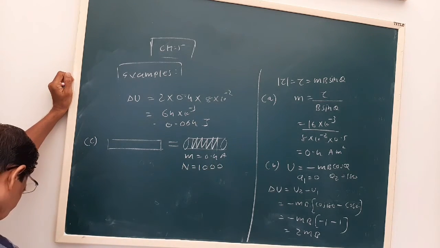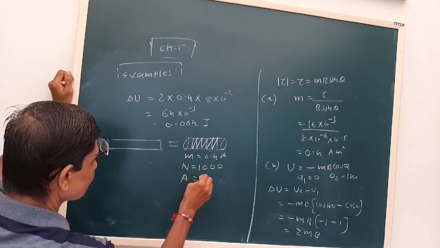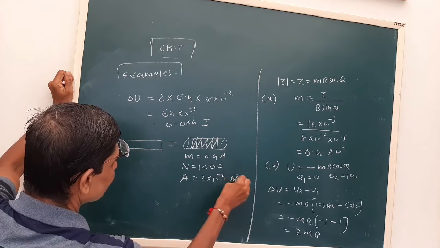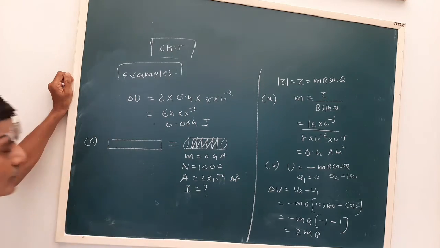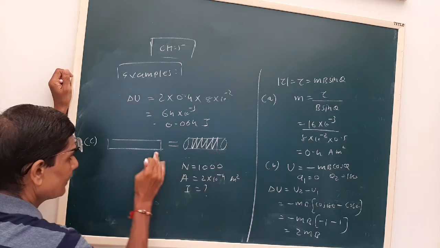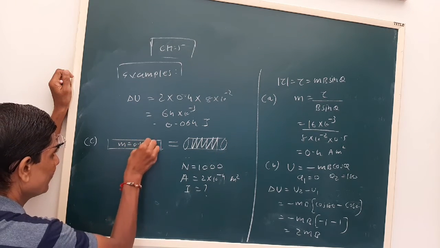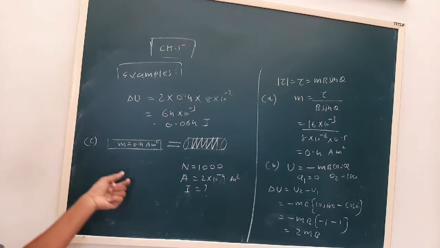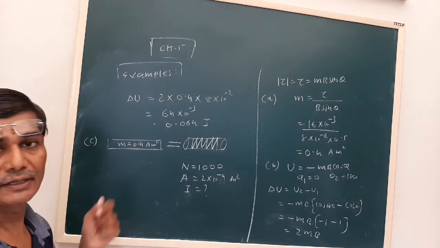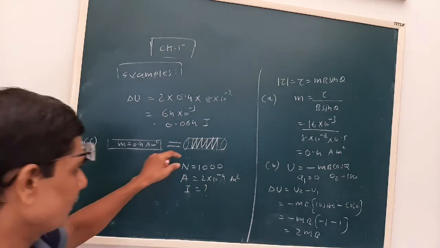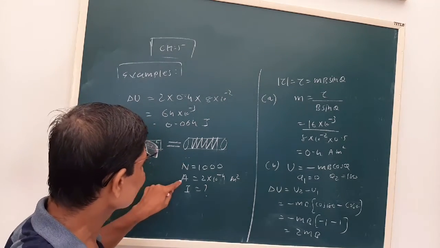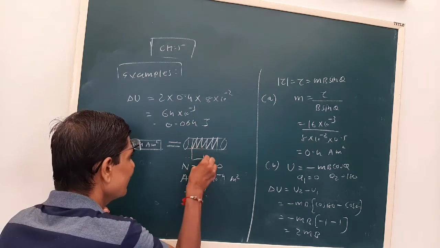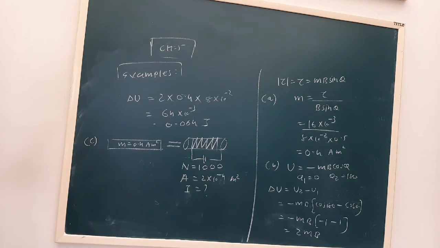Now the area given is 2 into 10 to minus 4 meter square. How much current we have to find out? Okay, now this is a bar magnet having 0.4 ampere meter square. We have to obtain an equal dipole moment by using a solenoid which has a number of turns 1000 and area 2 into 10 to minus 4. We have to find out how much current we have to pass, then we'll get the equivalent amount of